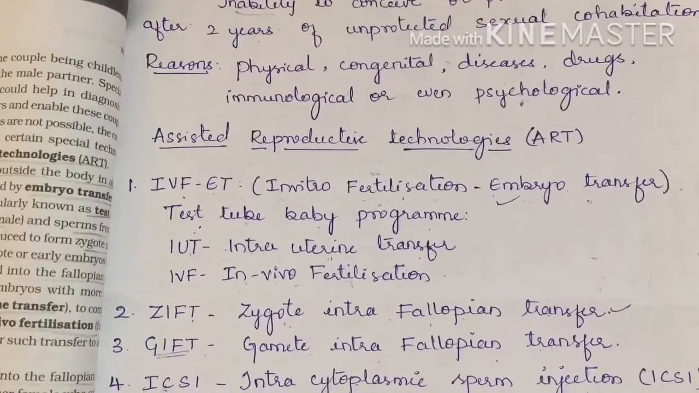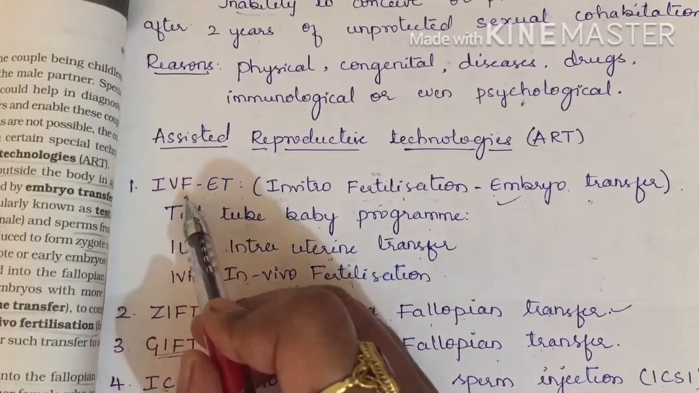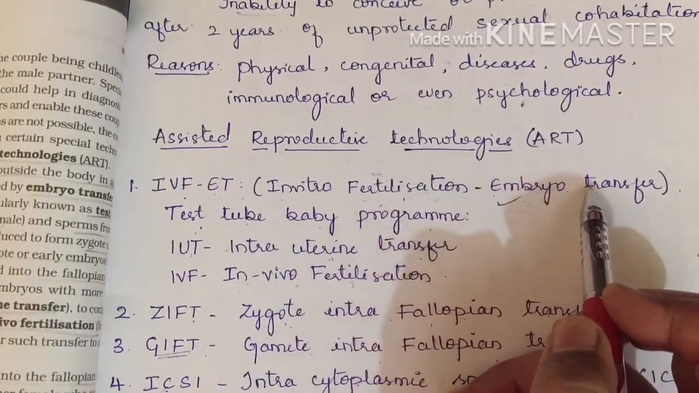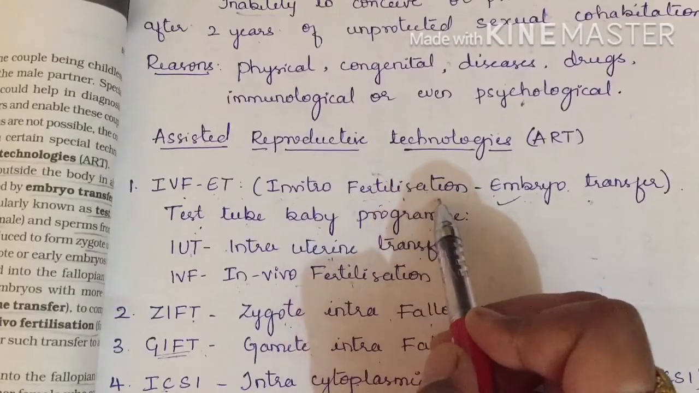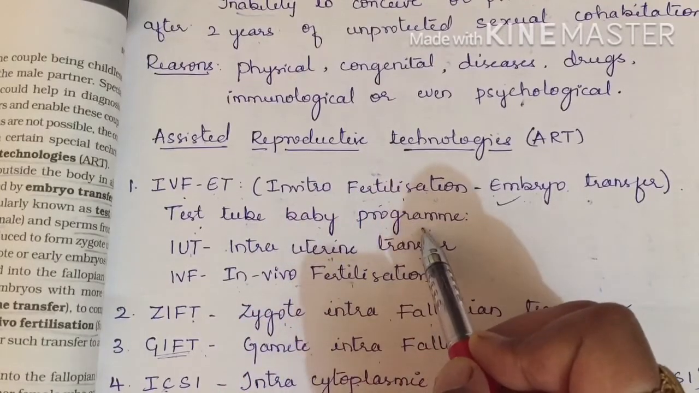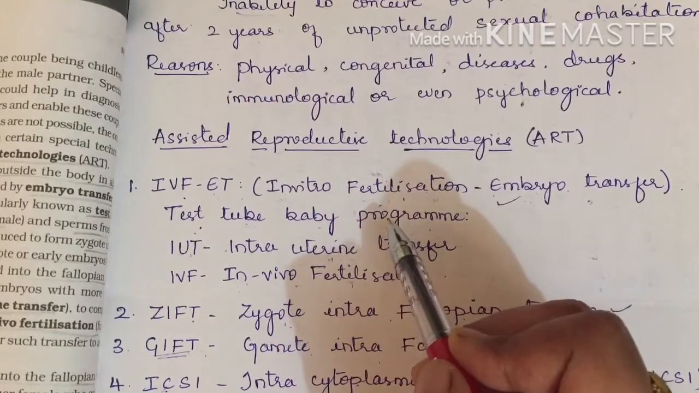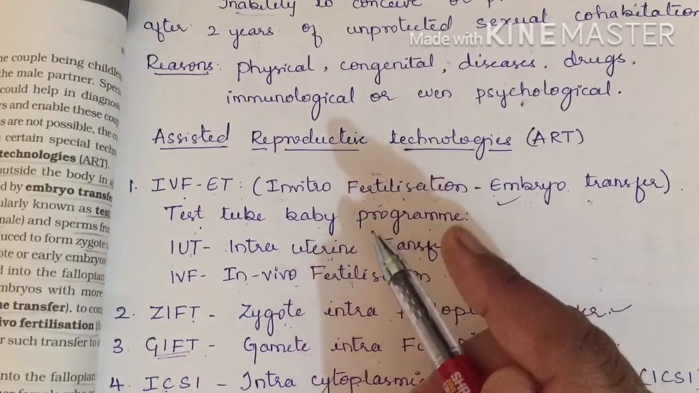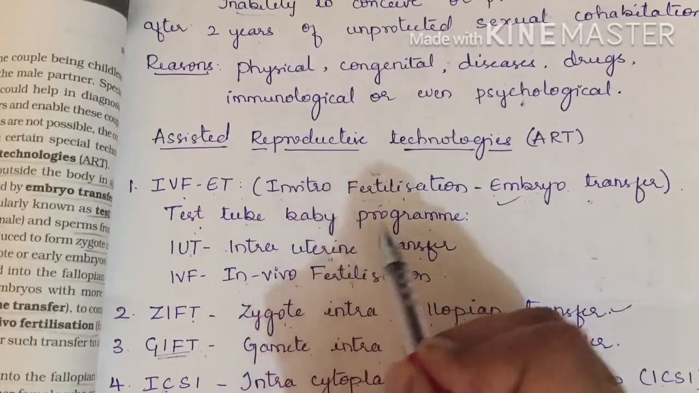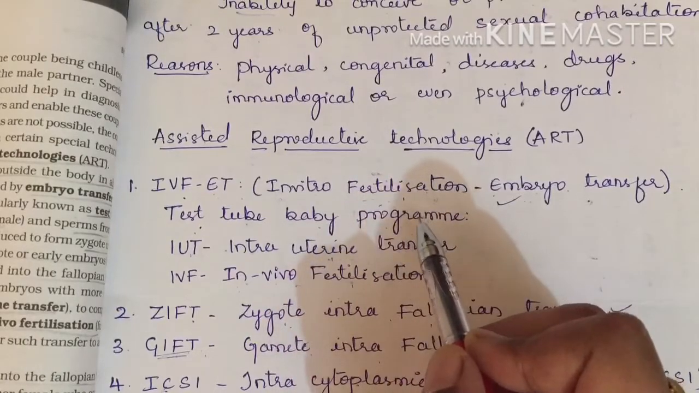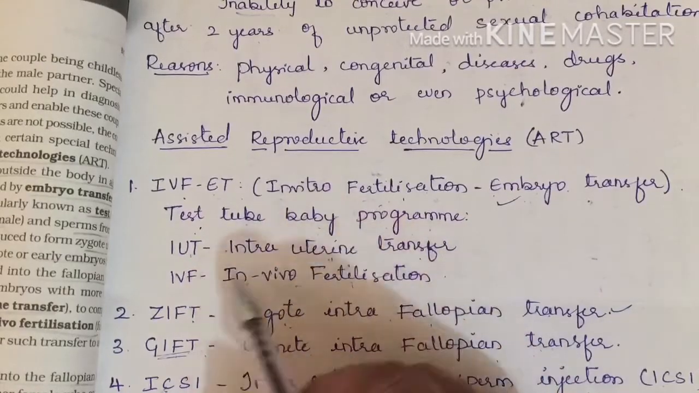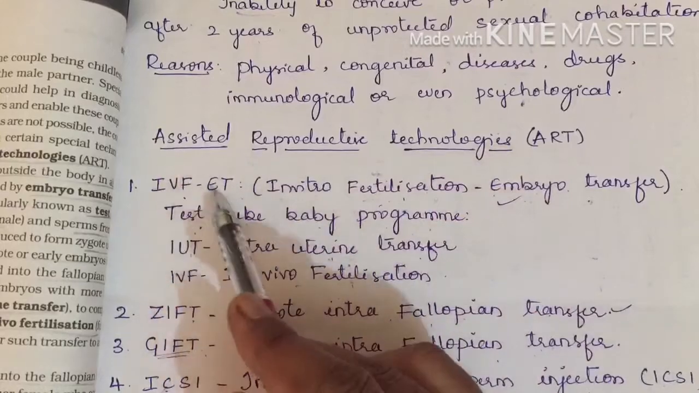How is it possible? We shall see. The first technique mentioned is IVF-ET, in vitro fertilization embryo transfer. It is commonly called the test tube baby program. By the name, don't imagine there is a test tube with a small finger-size baby in it. No. We call it the test tube baby program because the baby has been formed in the laboratory. In IVF-ET we use the terms intrauterine transfer and in vivo fertilization.